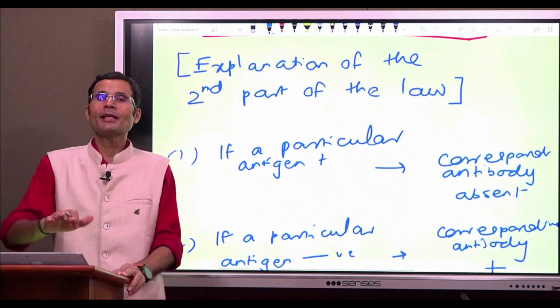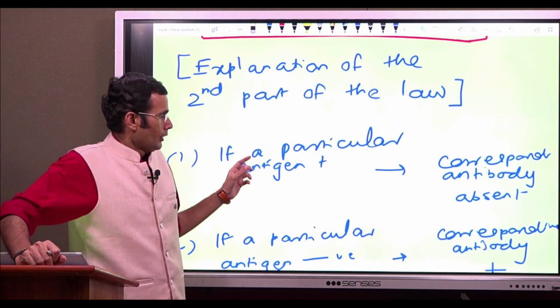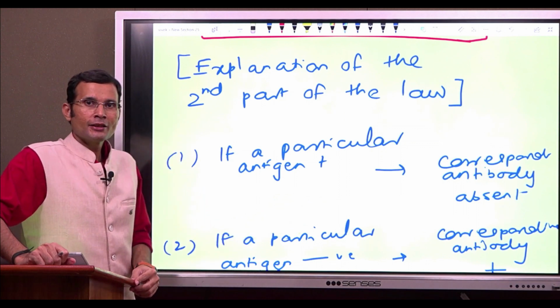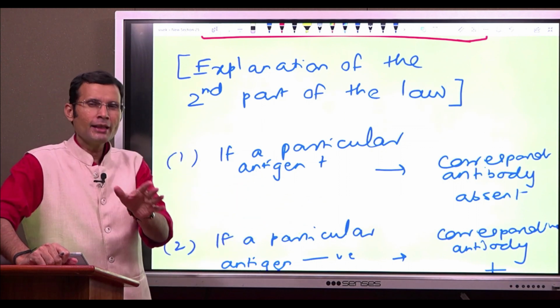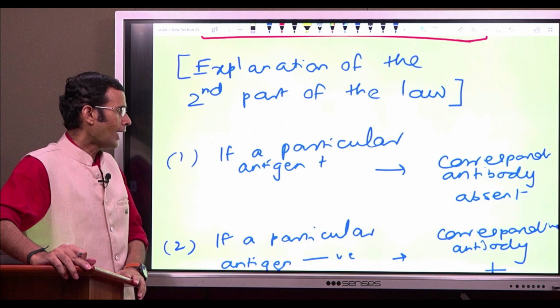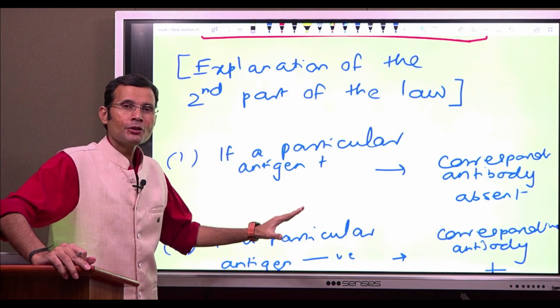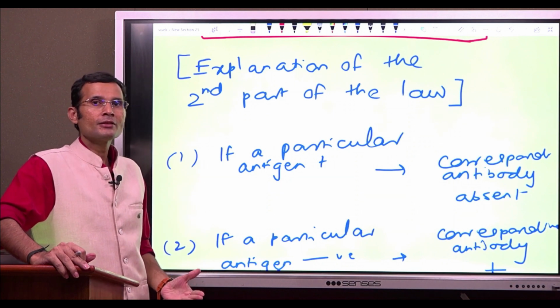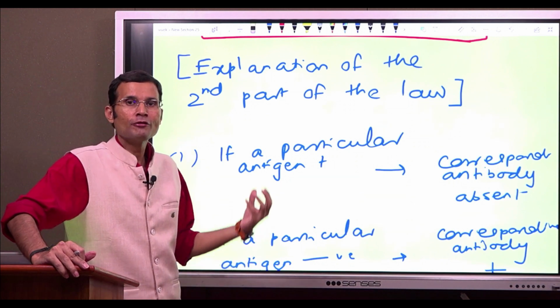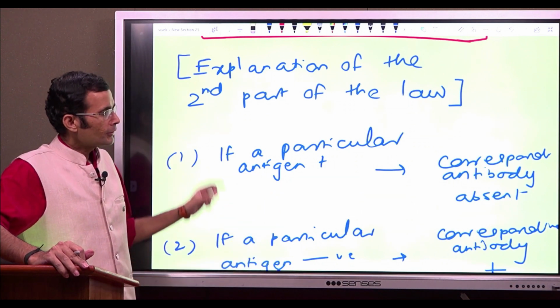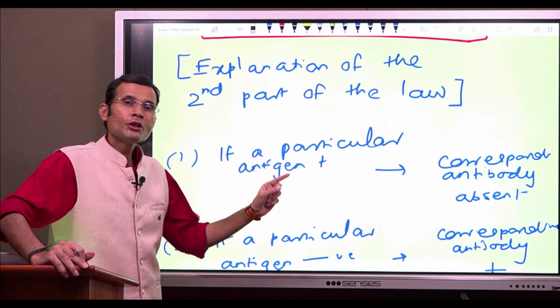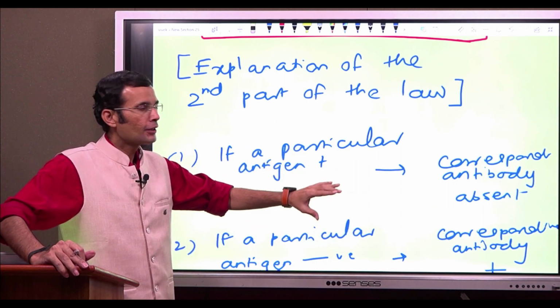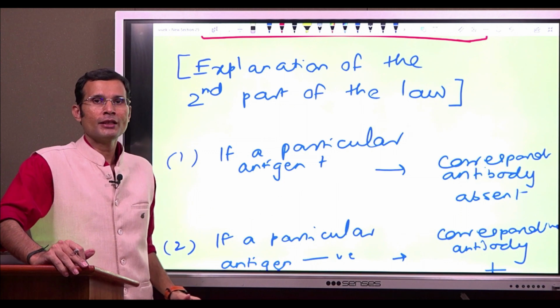Now coming to the explanation. The first part of Landsteiner's law is fairly clear: if a particular antigen is present in the RBC membrane of an individual, then the corresponding antibody will not be present in the plasma of that individual.